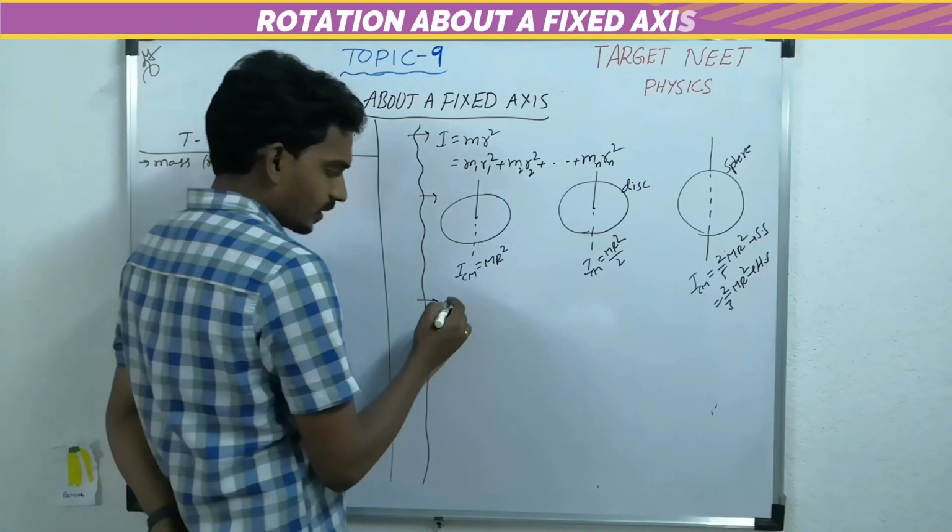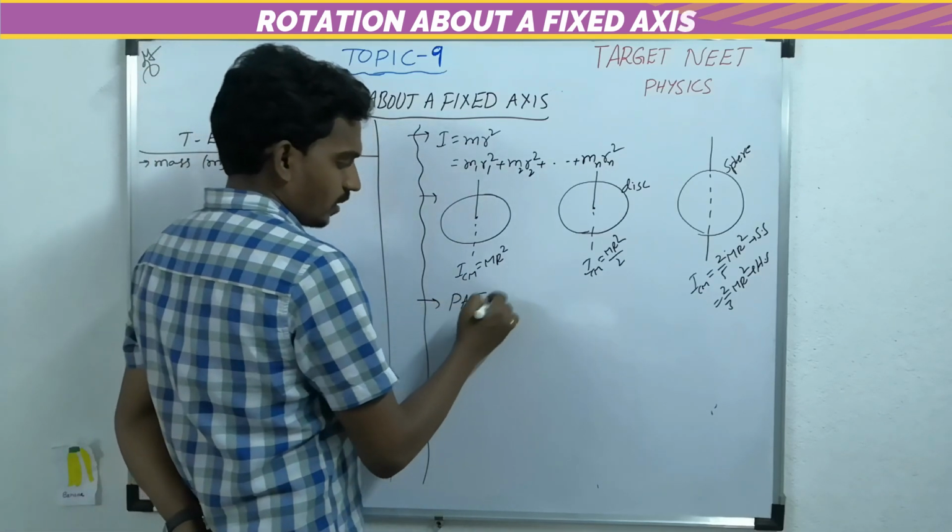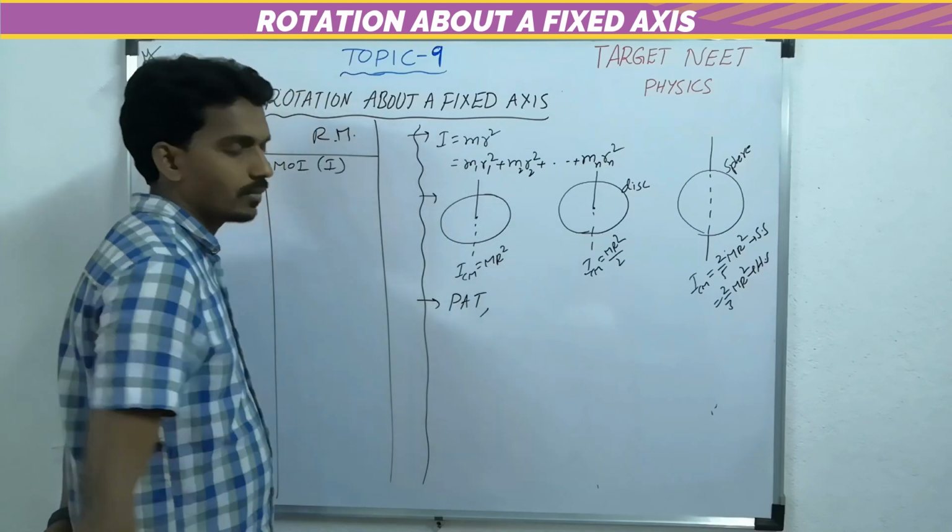Applying the parallel axis theorem to find the moment of inertia.